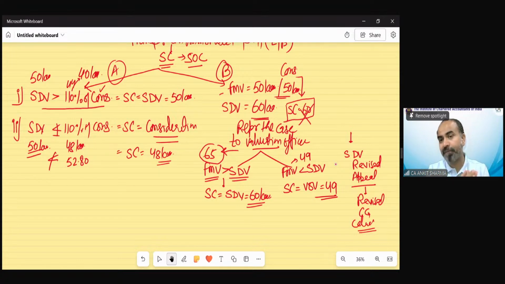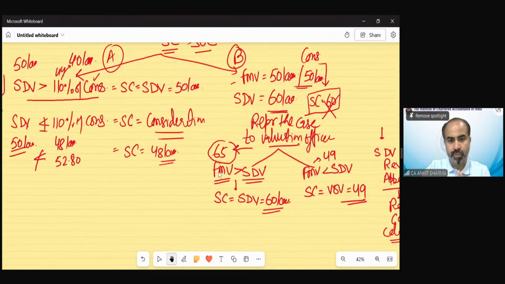And if he says no, FMV does not exceed the stamp duty value, then the value as defined by the valuation officer would be taken as sale consideration. I hope it's clear now. Back to the provision.